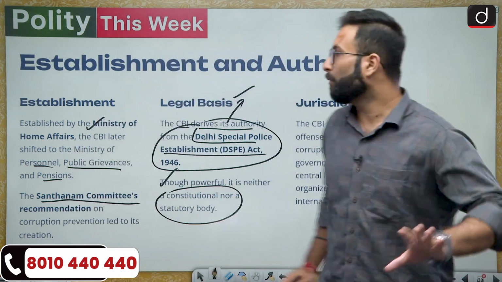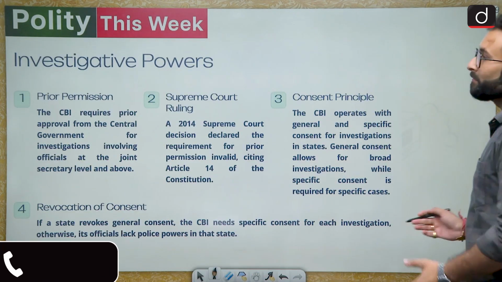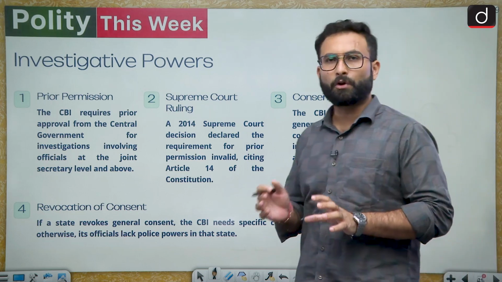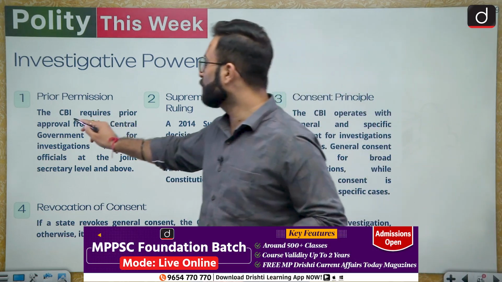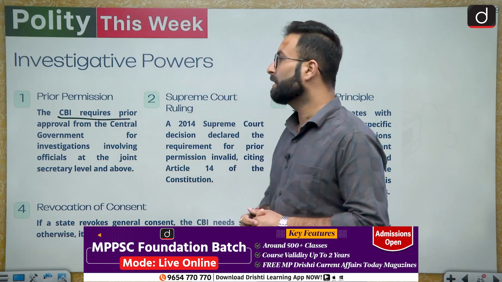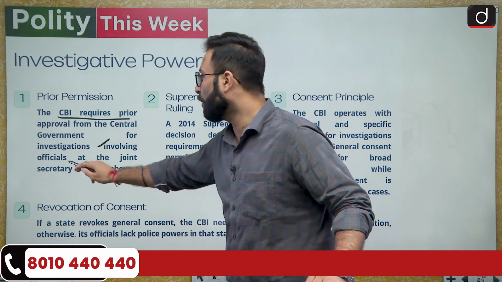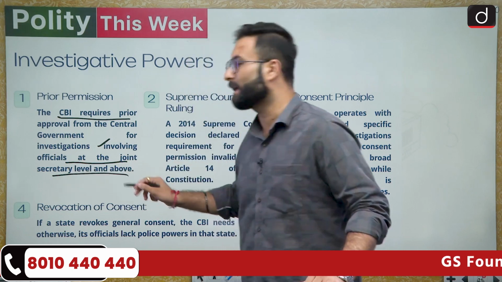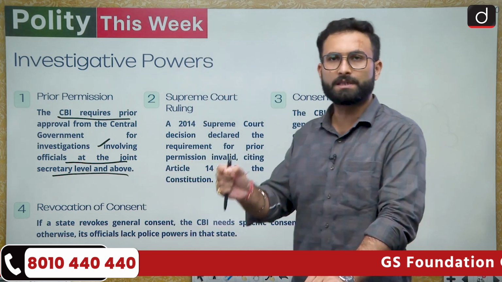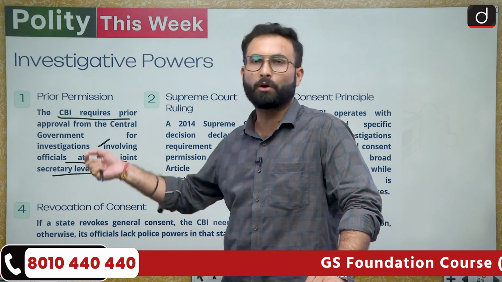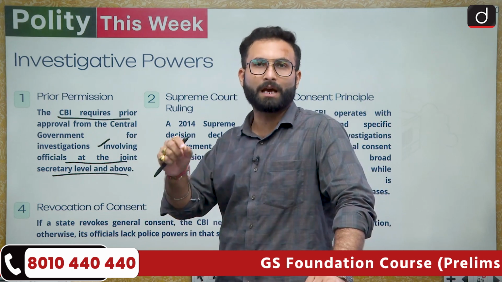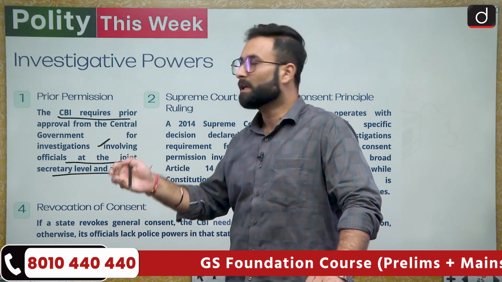Now moving further, investigating powers. Prior permission: CBI requires prior permission from the central government for an investigation involving officials at the joint secretary level and above. If the official is at the joint secretary level or above, you have to take prior permission from the central government. So that is one thing.